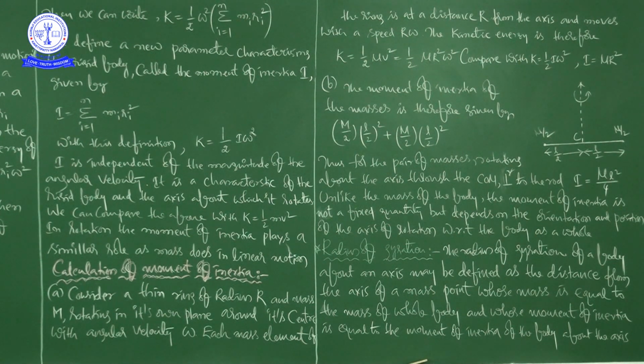For a rod about the perpendicular axis at its midpoint, K square is equal to L square by 12, that is, K is equal to L by root 12. It's not a problem, because I already told you that based on the position of the axis of rotation and distribution of mass, this value of moment of inertia will change.